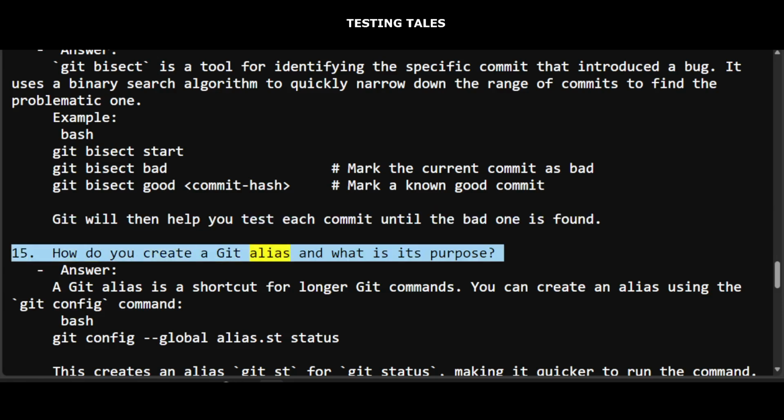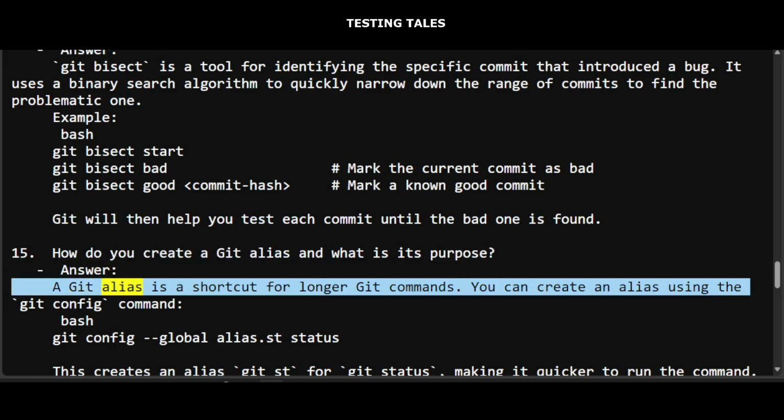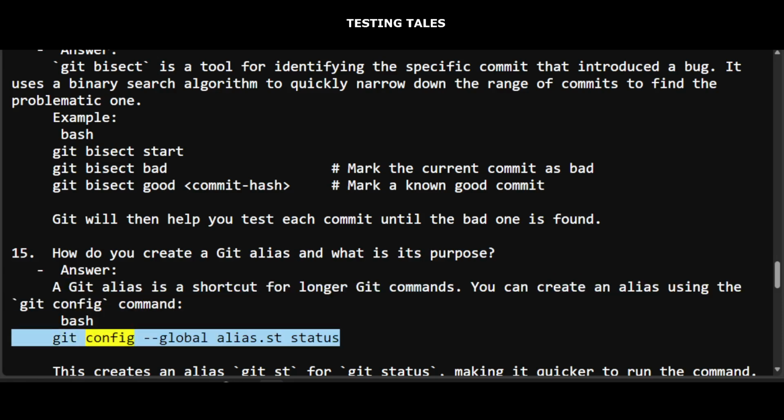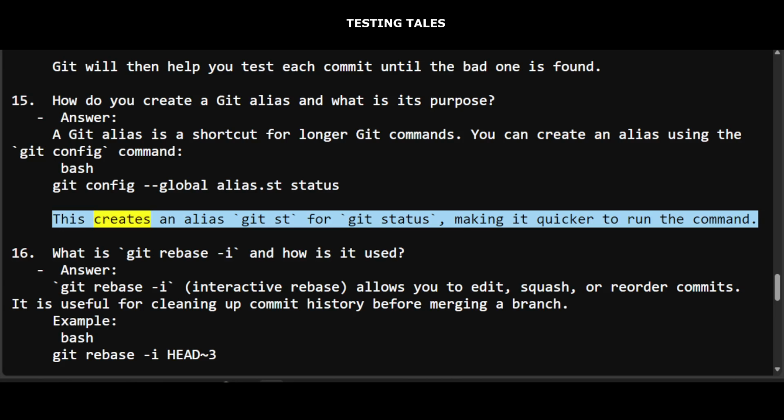15. How do you create a git alias and what is its purpose? Answer: A git alias is a shortcut for longer git commands. You can create an alias using the git config command, git config --global alias.st status. This creates an alias git st for git status, making it quicker to run the command.